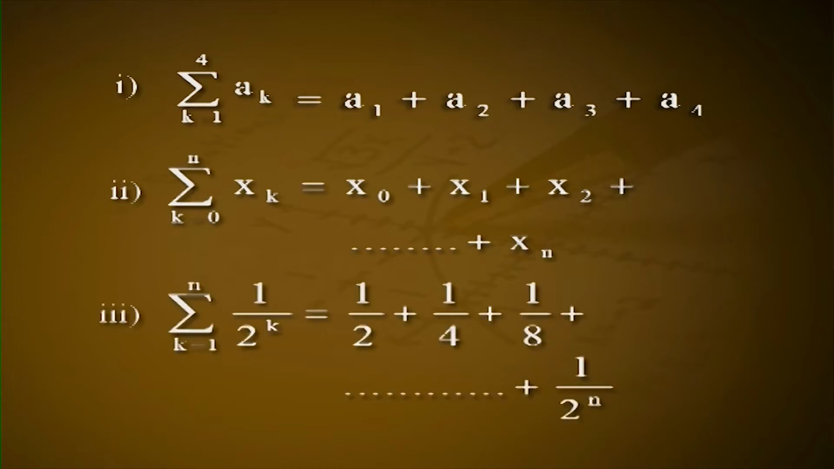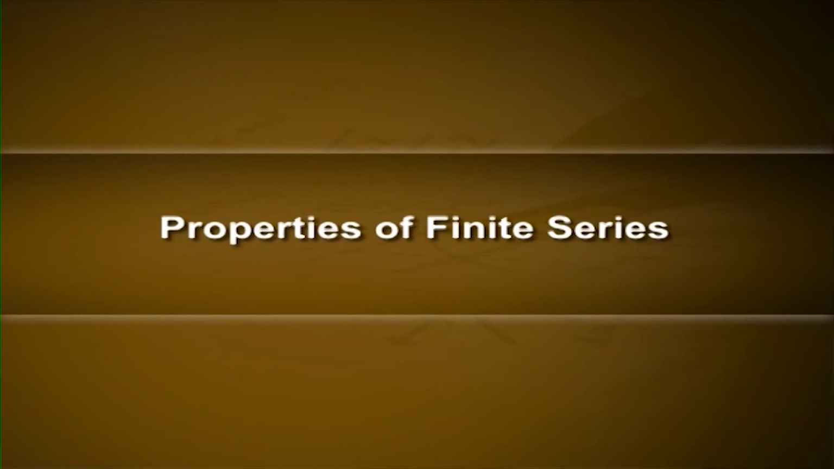Example 1. Sigma k equals 1 to 4 of ak is equal to a1 plus a2 plus a3 plus a4. Sigma k equals 0 to n of xk is equal to x0 plus x1 plus x2 plus ... plus xn. Sigma k equals 1 to n of 1 by 2 raised to k is equal to 1/2 plus 1/4 plus 1/8 plus ... plus 1 by 2 raised to n.